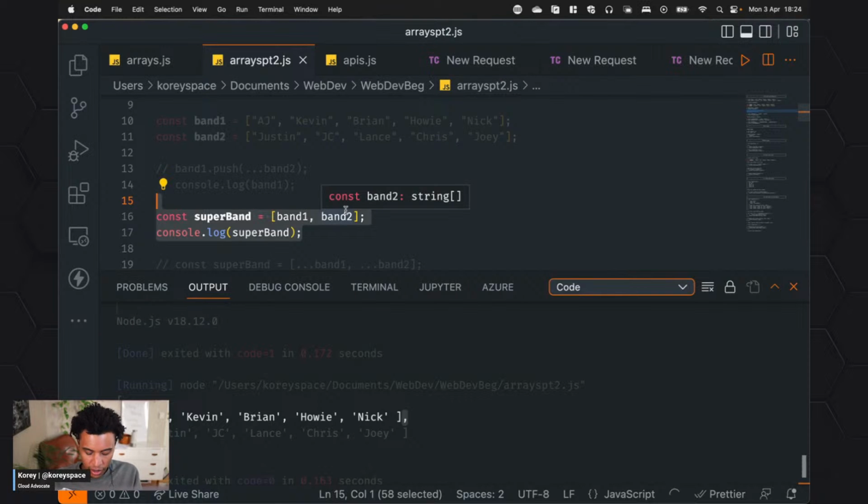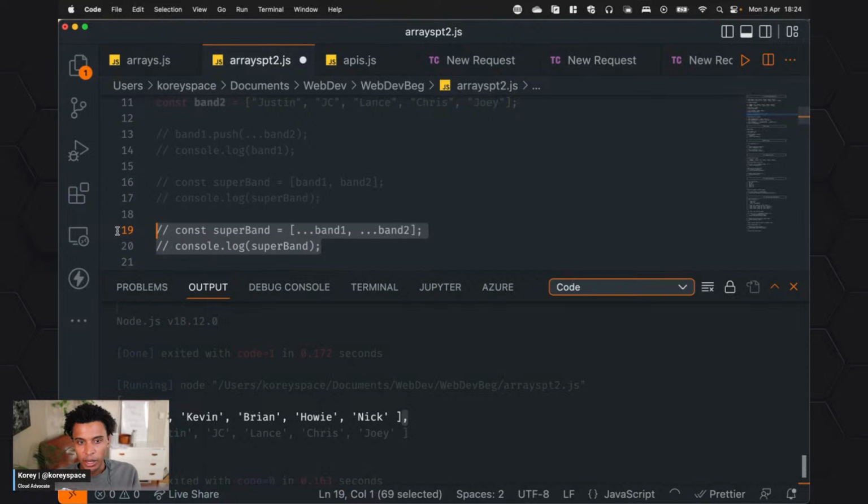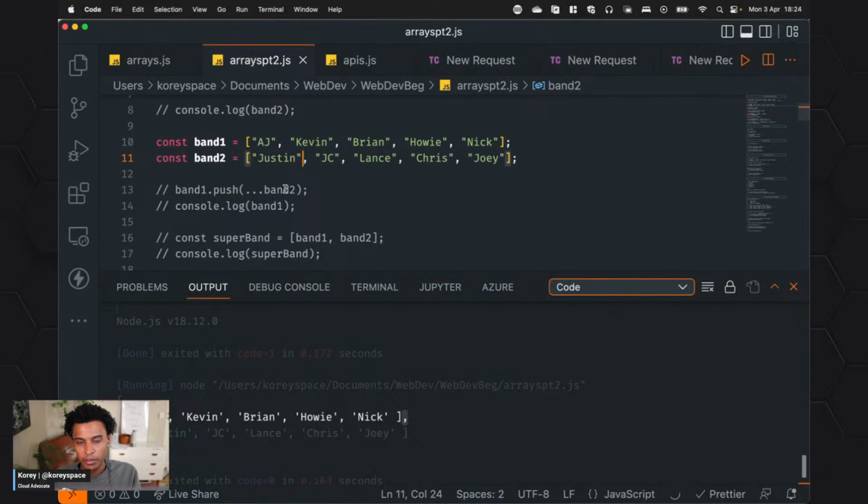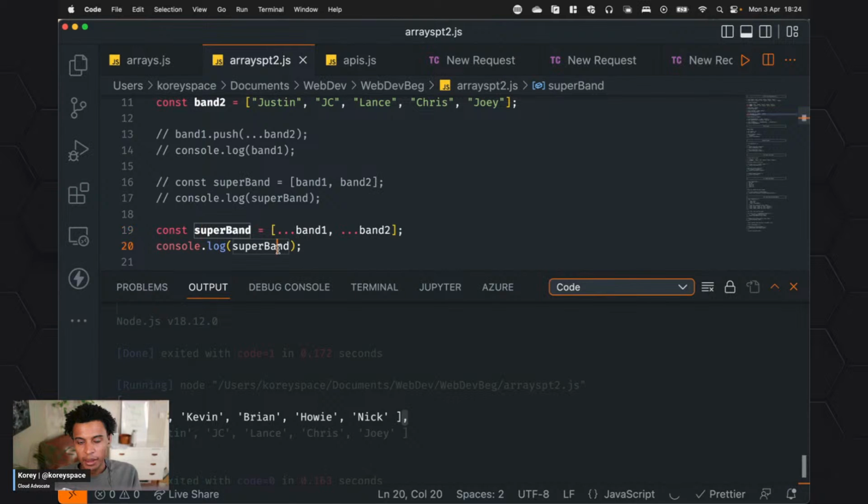So let me comment this out. Let's do this properly. And this is how we do it properly, or what we want this to achieve, is that we can actually use the super band and the spread operator for both of these arrays, right? And that's going to combine them, hopefully, into one super band.